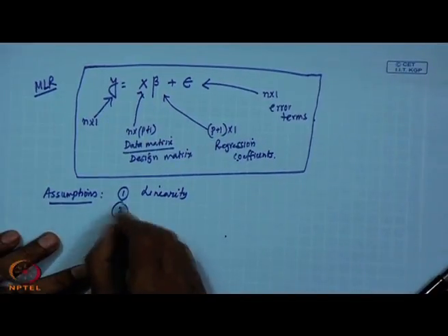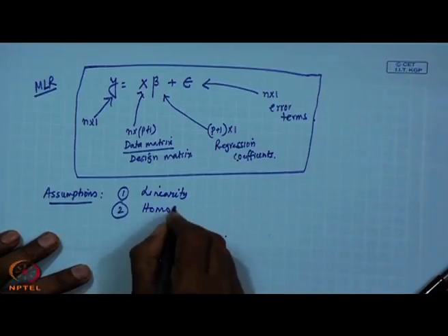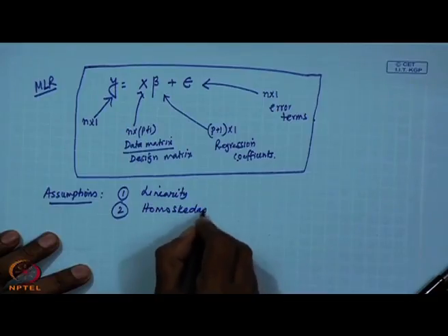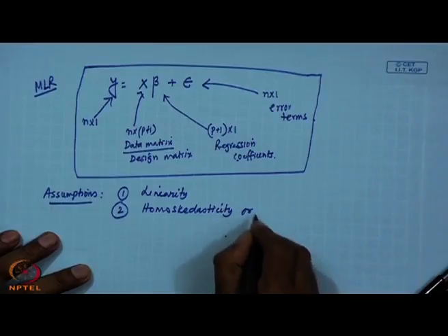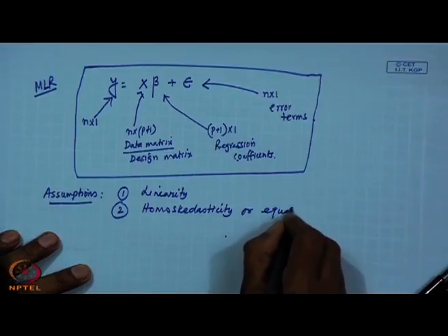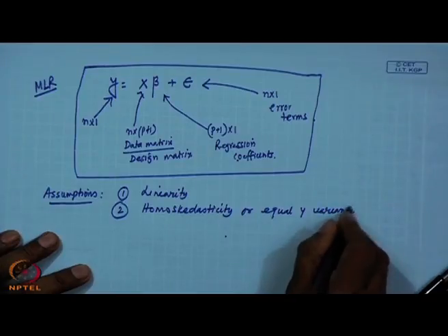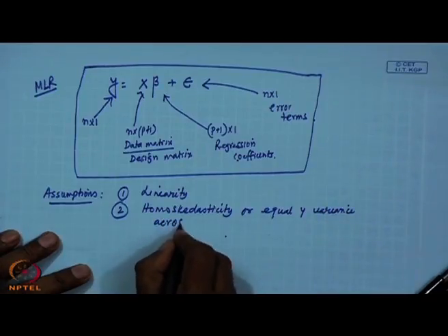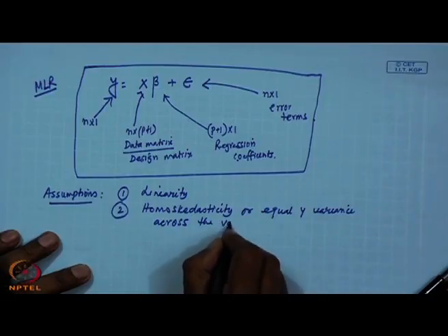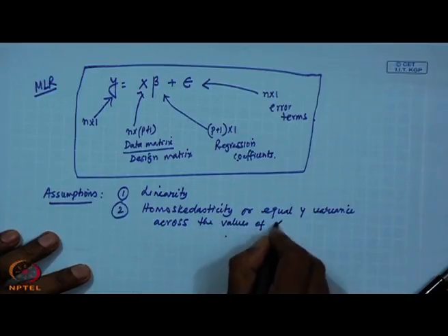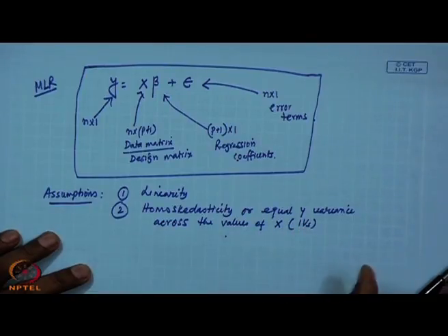Second assumption is homoscedasticity, or we say equal y variance across the values of x, otherwise you can say IVs, different observations of IVs.